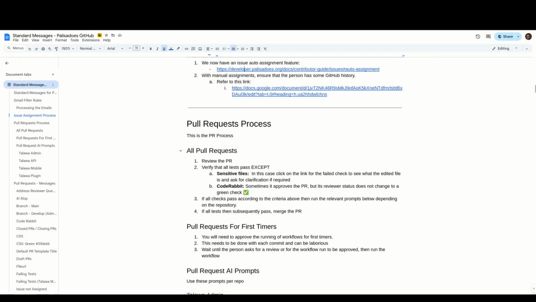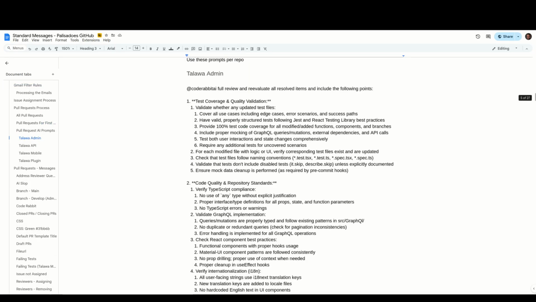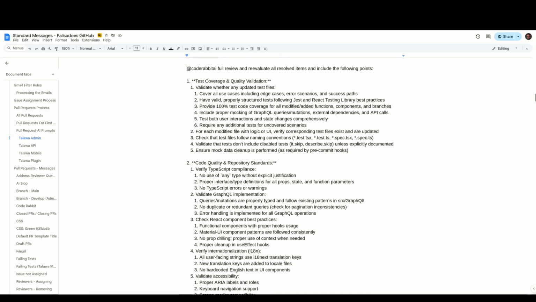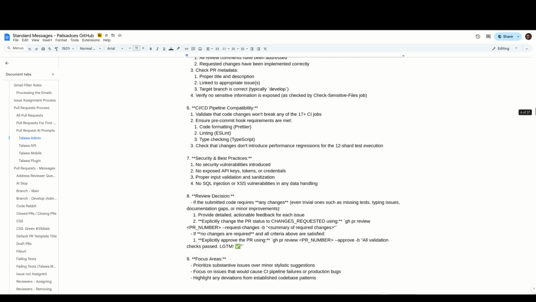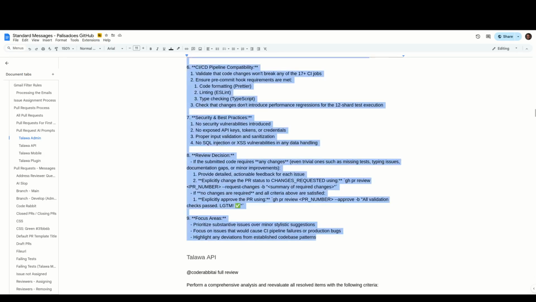If all of these things seem okay, then run the relevant prompts below depending on the repository. So if you look a little further down on the page here, you can just, for example, with Tallow admin, cut and paste this entire text like this and paste it into the comment for the pull request.